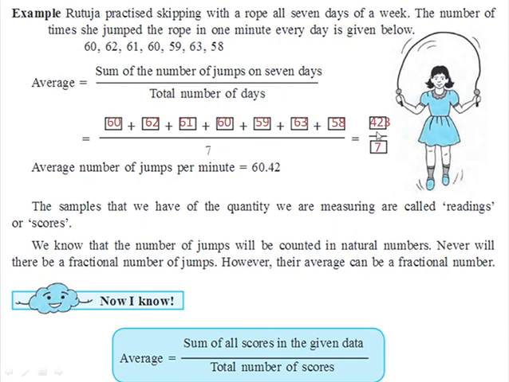Here the sum comes to be 423. We will divide it by 7. We will get the answer as 60.42. Here the average number of jumps per minute is 60.42.